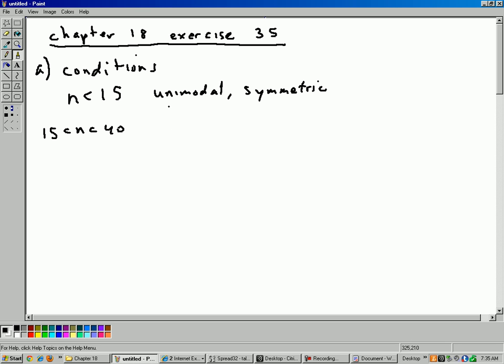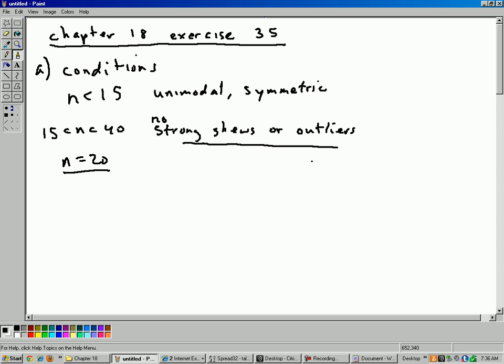then your histogram doesn't have to be unimodal and symmetric, but we should not have any, so I'll say, no strong skews or outliers. So that's the condition in this situation here, n equals 20. So we need to check to see if there's any strong skews or outliers. If there are, then we shouldn't use the t-distribution.